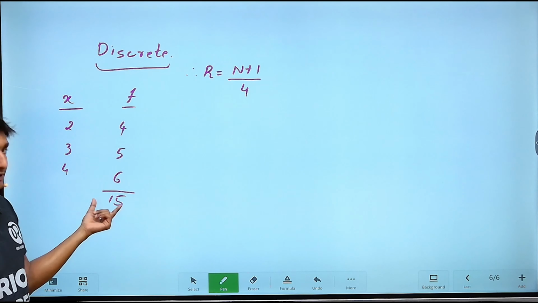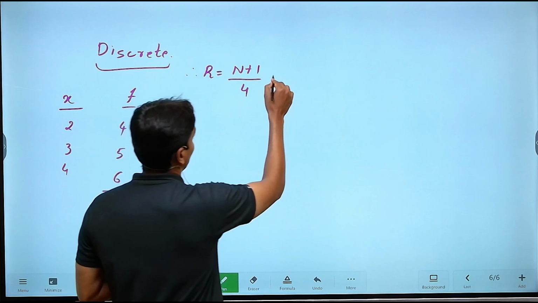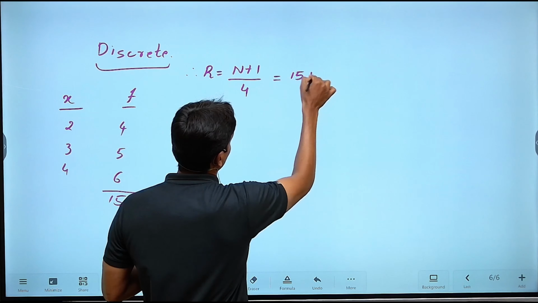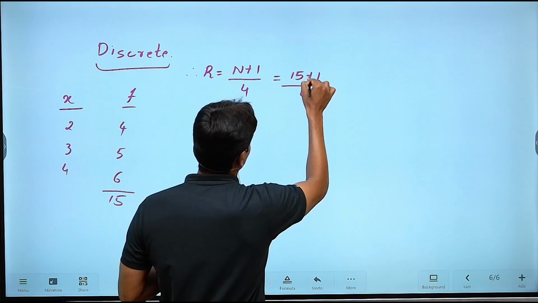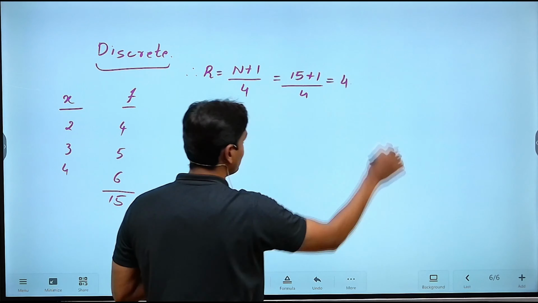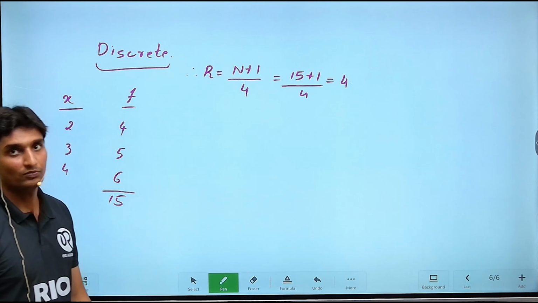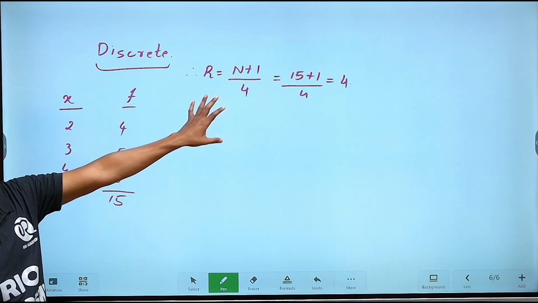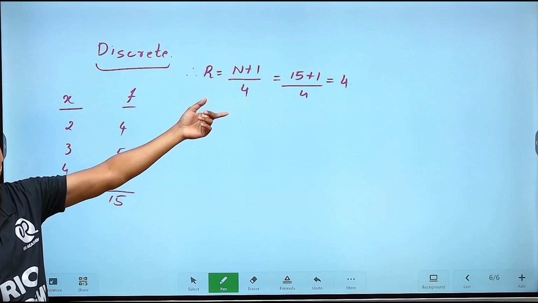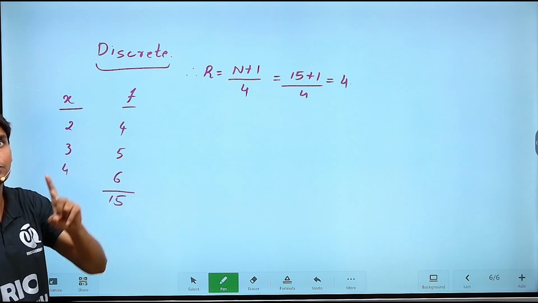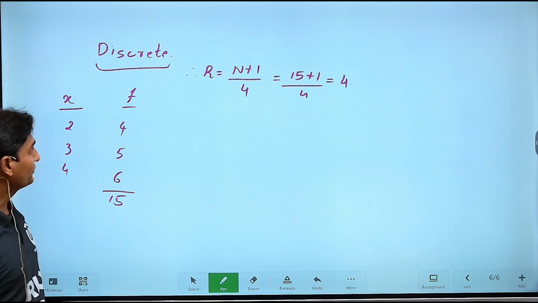Now, what is capital N? It is nothing but 15. So 15 plus 1 divided by 4, that is 16 upon 4, which turns out to be 4. Now, this is nothing but the rank here. Rank of what? The first quartile. Rank of the first quartile.